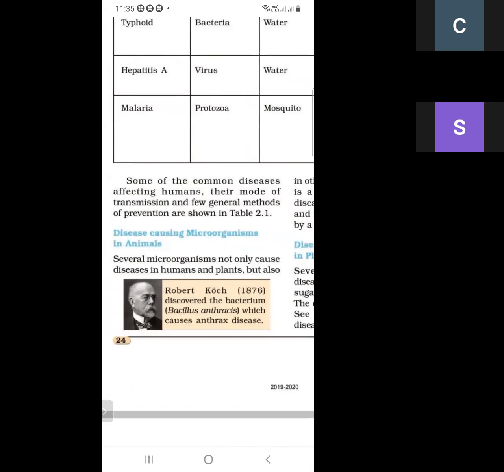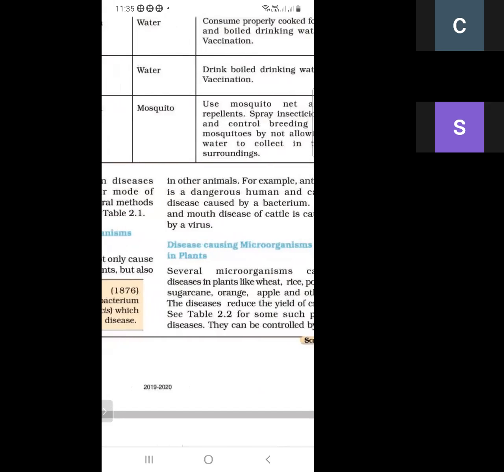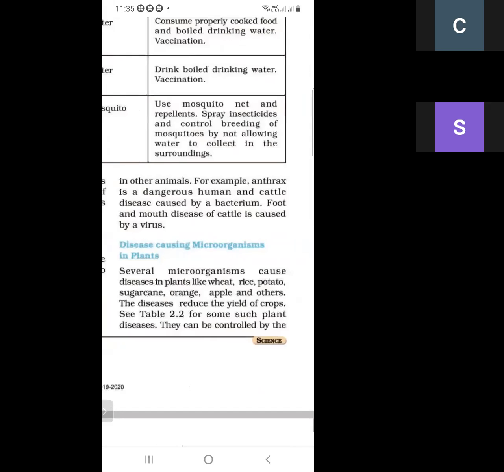There are two types of diseases due to microorganisms in animals. First one is anthrax, and second is foot and mouth disease. Anthrax is due to bacteria, and foot and mouth disease is due to a virus.